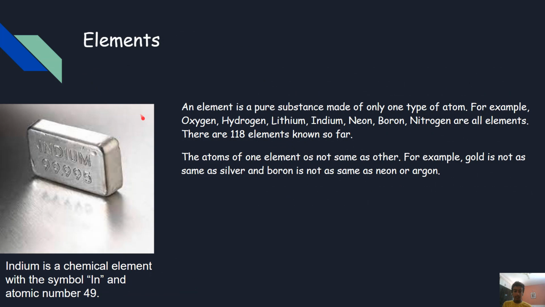Elements. An element is a pure substance made of only one type of atom. For example, oxygen, hydrogen, lithium, indium, neon, boron, and nitrogen are all elements. There are 118 elements known so far. The atoms of one element are not the same as those of another. For example, gold is not the same as silver, and boron is not the same as neon or argon. The element you see on your right is indium, with the chemical symbol In and atomic number 49.